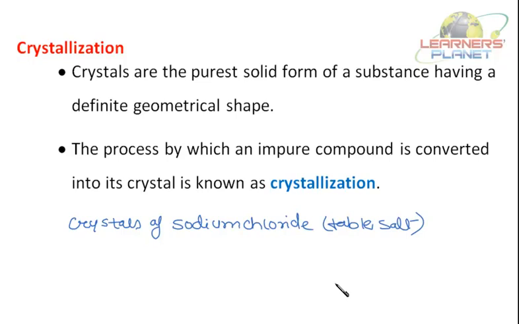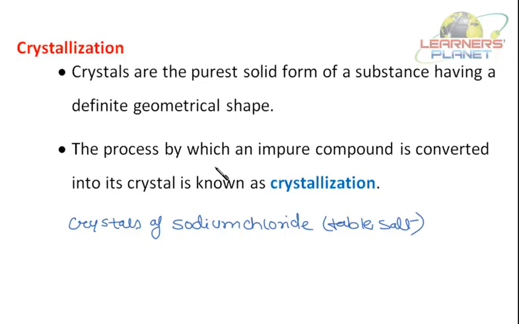When actually sodium chloride is formed from seawater, this you have studied in your previous class, that is in grade 6. So when seawater or when sodium chloride or table salt is formed from seawater by evaporation, it takes up some shape. So crystals have got specific geometry.